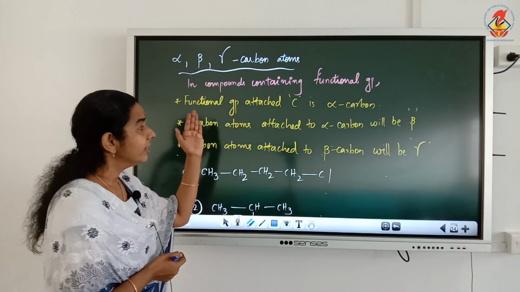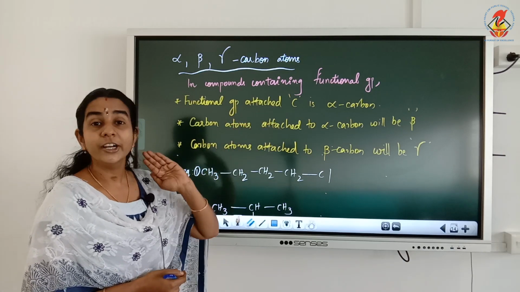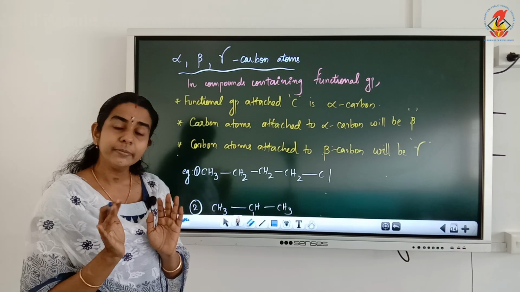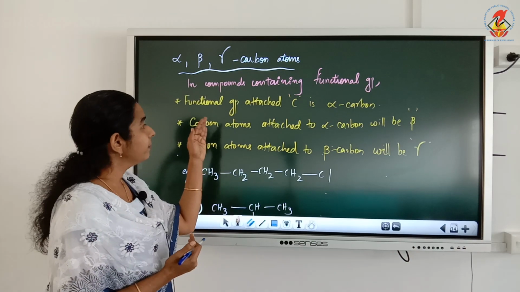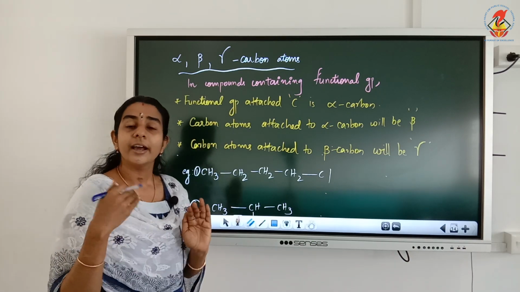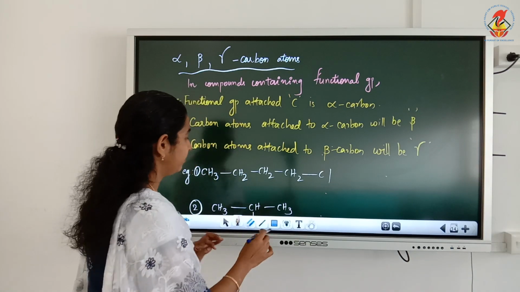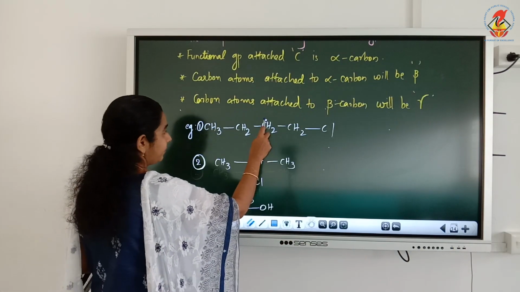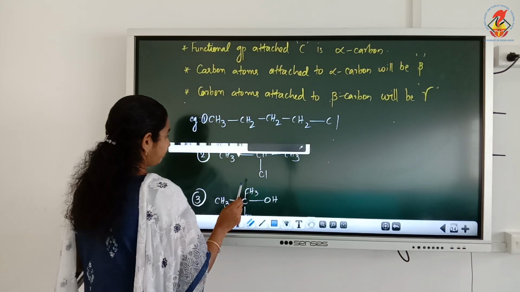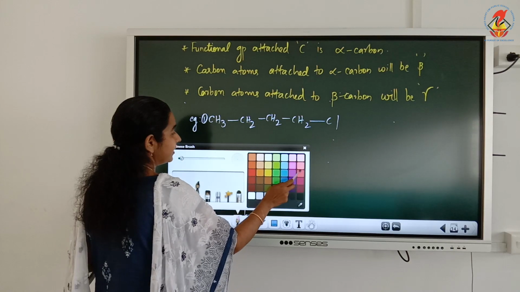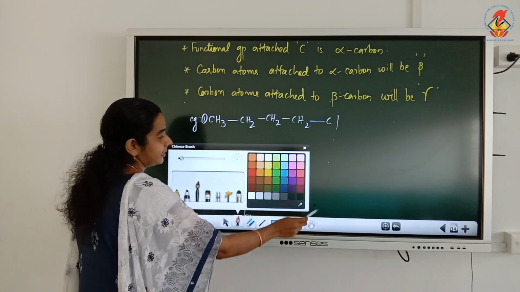So remember, functional group attached carbon is alpha, carbon atoms attached to alpha carbon will be beta, and carbon atoms attached to beta carbon will be gamma carbon atoms. Now we will see a few examples. The question is to mark alpha, beta and gamma carbon atoms.